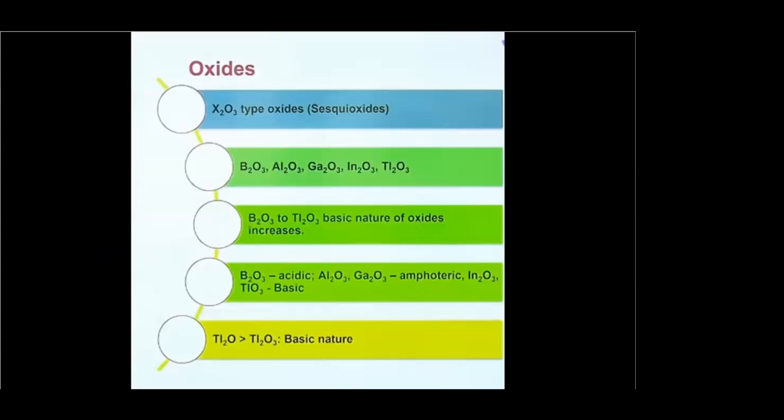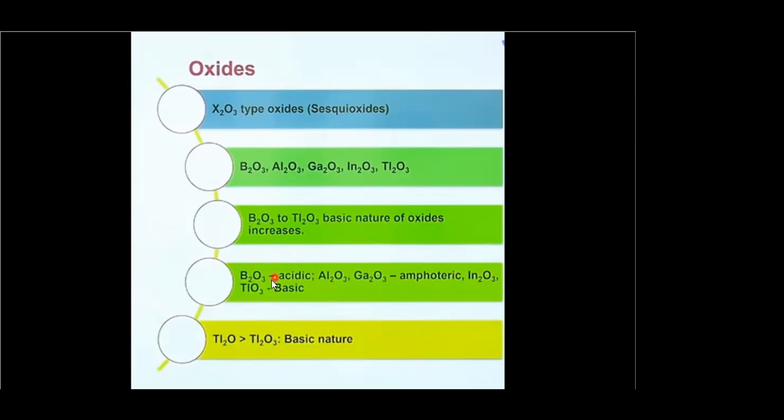The nature of these oxides: the boron oxide B2O3, can you guess? Acidic in nature. Yes, this oxide is acidic in nature. As we move further, aluminum oxide and gallium oxide are amphoteric in nature, and indium and thallium oxides are basic in nature. That means if we move from boron to thallium, the basic nature of the oxide increases.